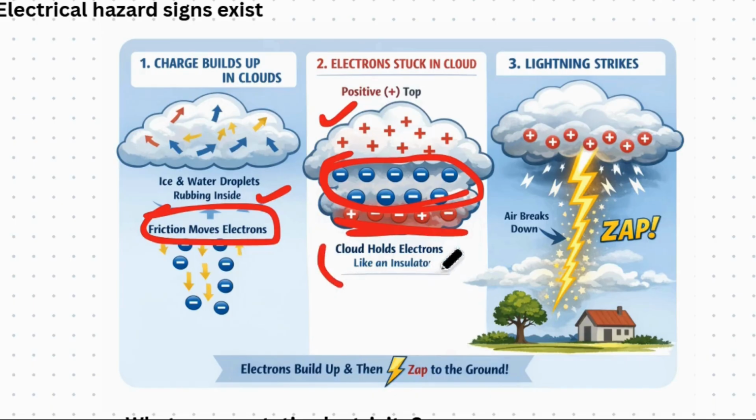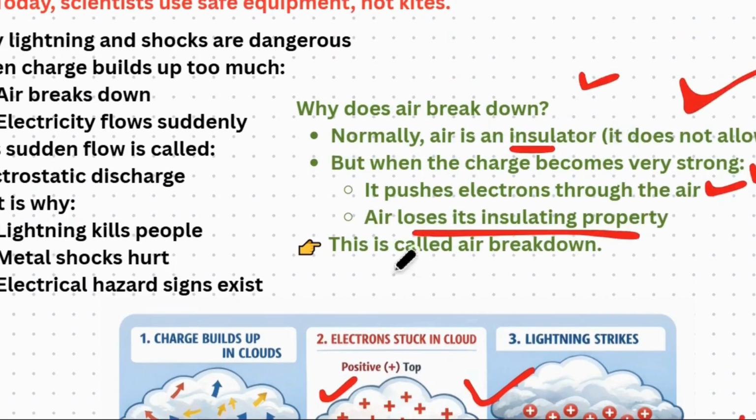Clouds hold electrons like an insulator because inside the cloud, the water drops and ice are rubbing and causing friction. Because of friction, the electrons start to move. So the cloud at that time is acting as an insulator, holding electrons and not letting them go. But when there are too many electrons inside the cloud, it causes the air breakdown. Like this, the cloud will not be the insulator anymore. Okay, that's it for this natural example, of how it's happening.